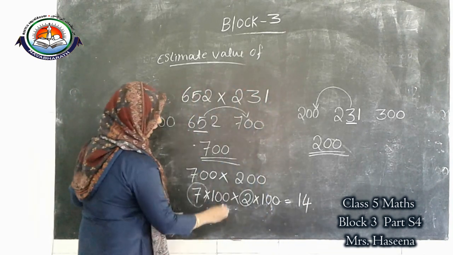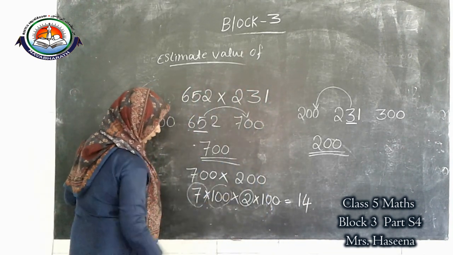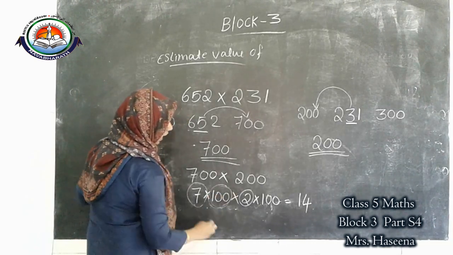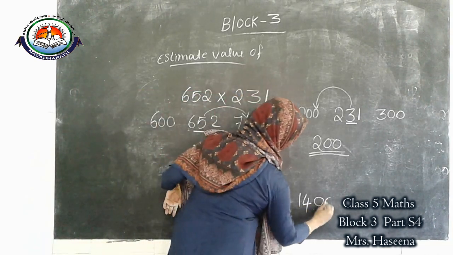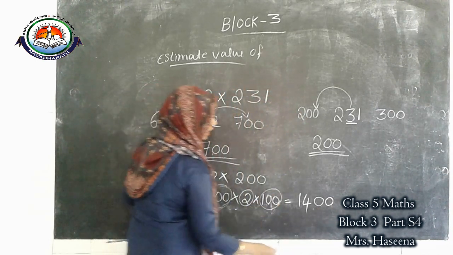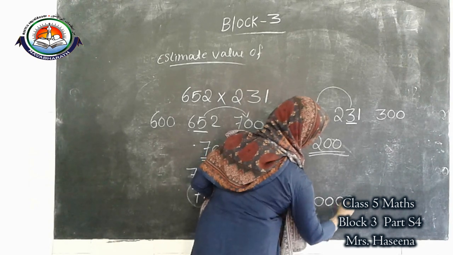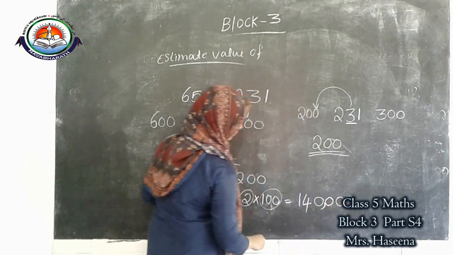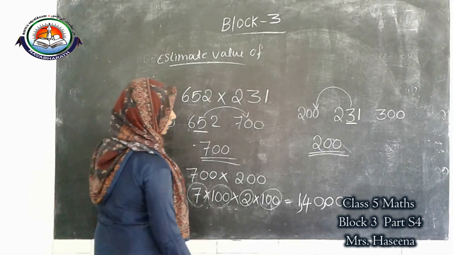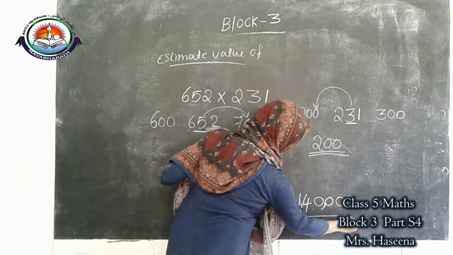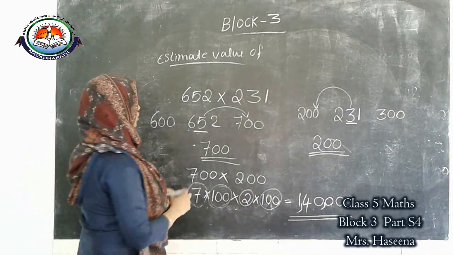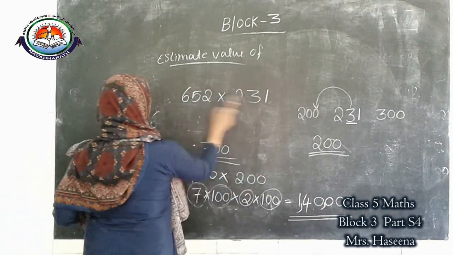Then multiplying by 100 means add 2 zeros. Again multiplying by 100 means add 2 more zeros. So what is our answer? 1,40,000. Okay. Another question.